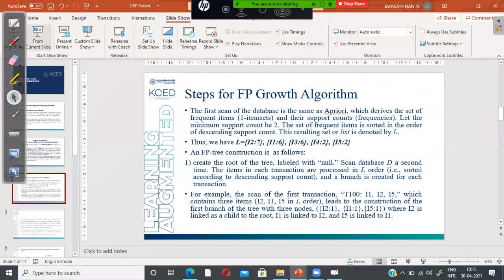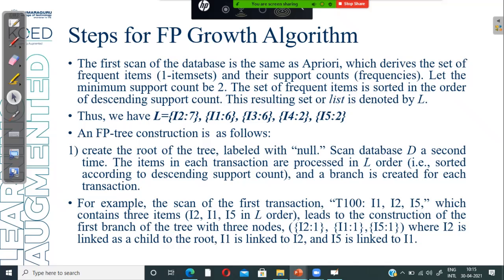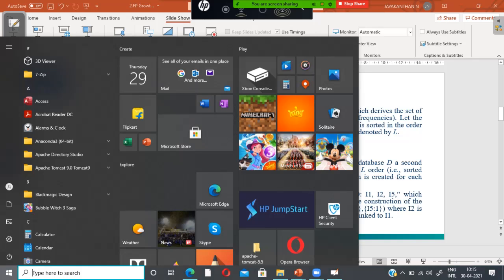We'll see how the algorithm works. Steps for the FP growth algorithm. First, scan the database as in Apriori. Like the Apriori algorithm, you have to scan the database.